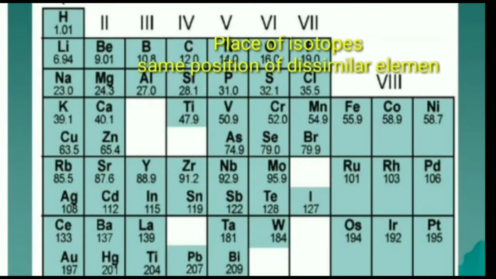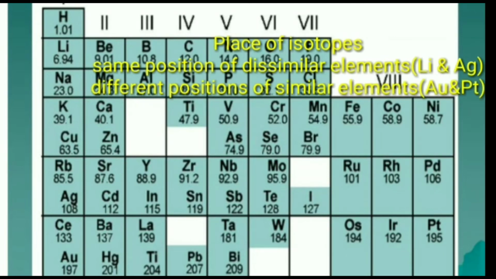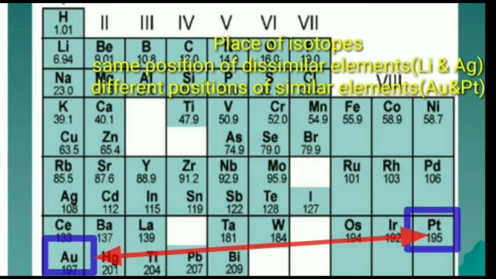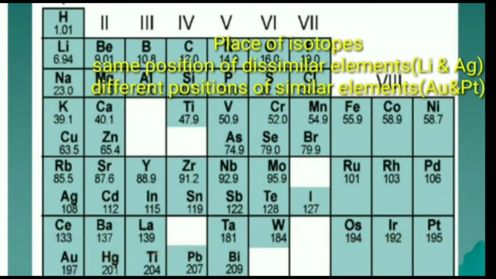The problem with Mendeleev's periodic table was the place of isotopes. Elements like silver and lithium were grouped together, even though the properties of these elements were not chemically similar. There were some other defects in Mendeleev's periodic table, like the elements gold and platinum, which had similar properties but were put wide apart in the periodic table.